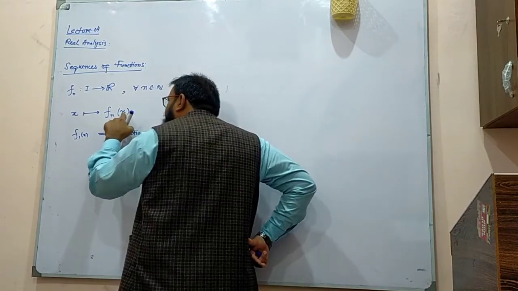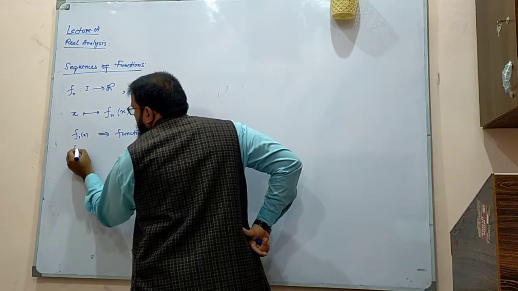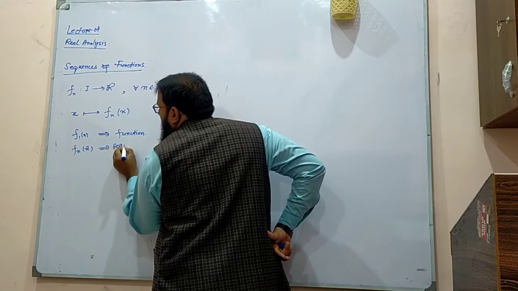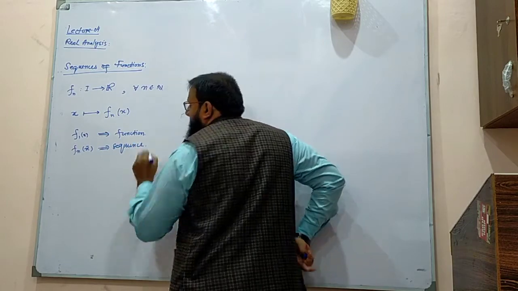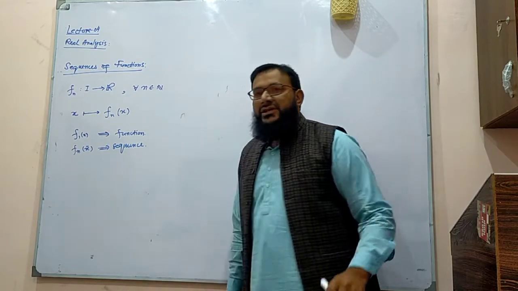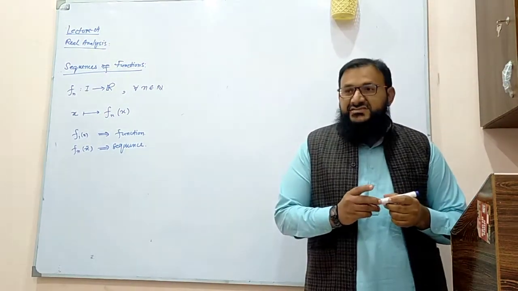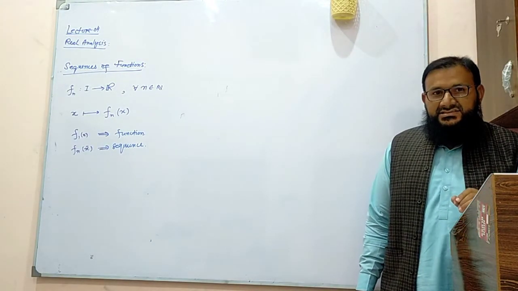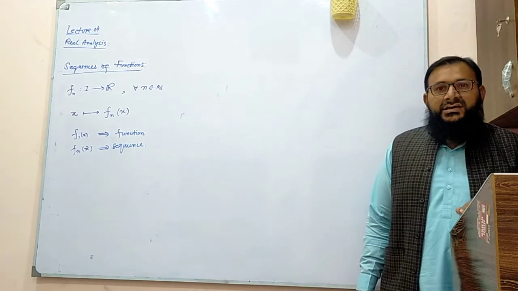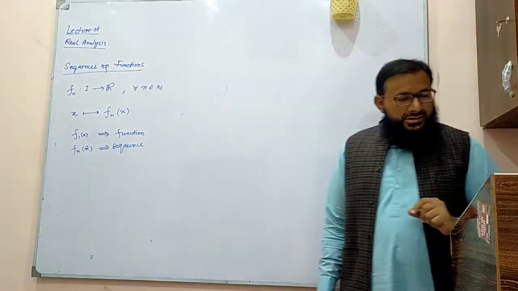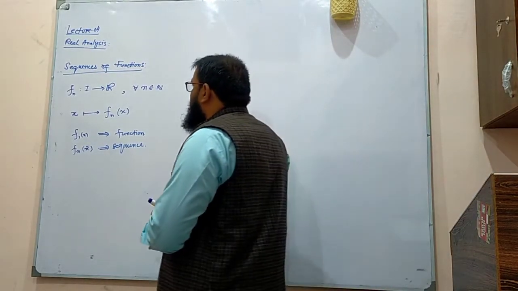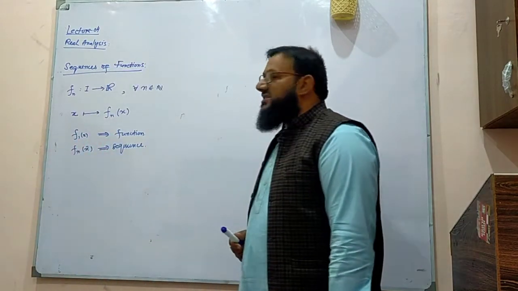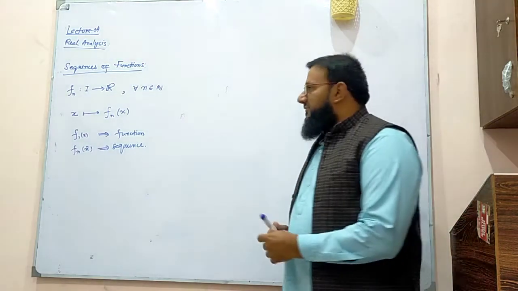If you fix your x, let's say I am taking x tilde, then this becomes a sequence. So fixing the value of n gives me a function, and fixing the value of x, the input, gives me a sequence. There are many examples for this, but mainly we are interested in the convergence of the sequences of functions. For example,